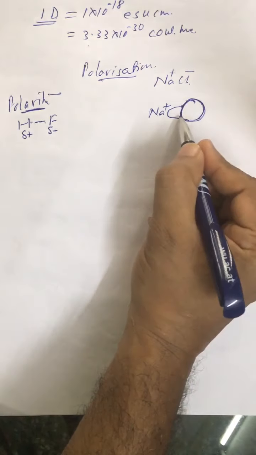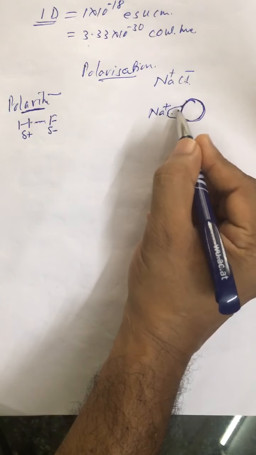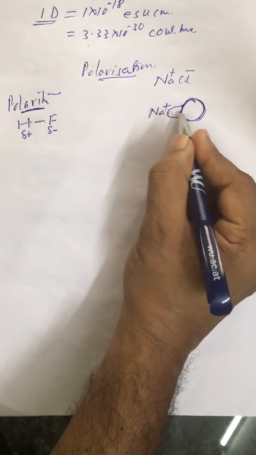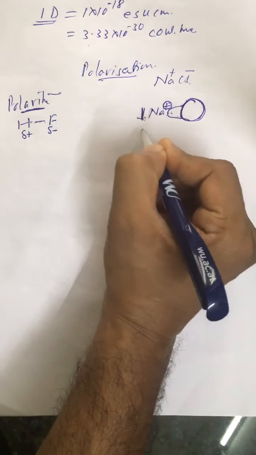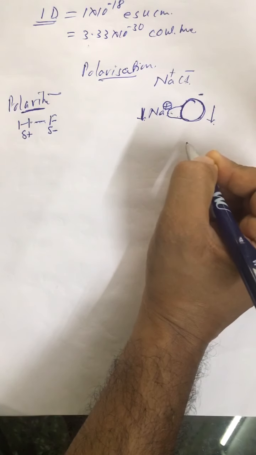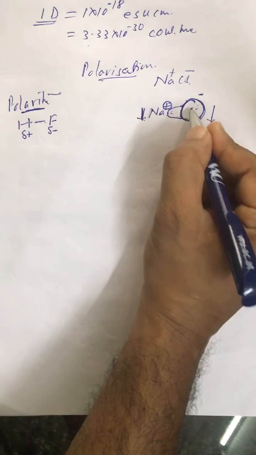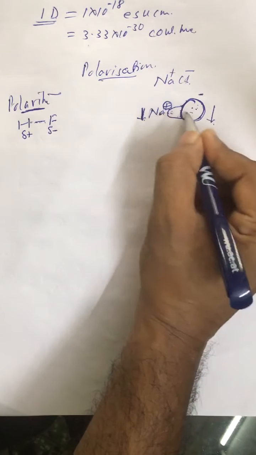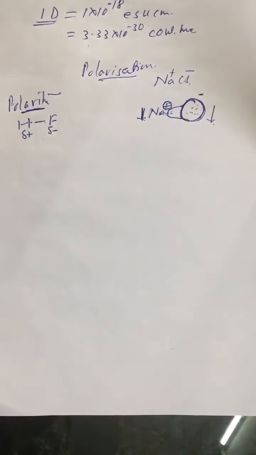Due to this, a bulge is produced in Cl negative. Due to this bulge, ionic character decreases. Since electrons are moving in the direction of positive charge, the magnitude of positive charge is decreased. Similarly, the magnitude of negative charge is also decreased. If the magnitude of positive and negative charges are decreased, that means they are moving in the direction of covalent bond. So greater the polarization, greater is the covalent character. Now it depends on two factors.